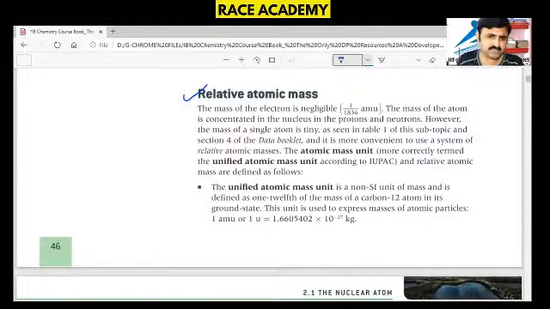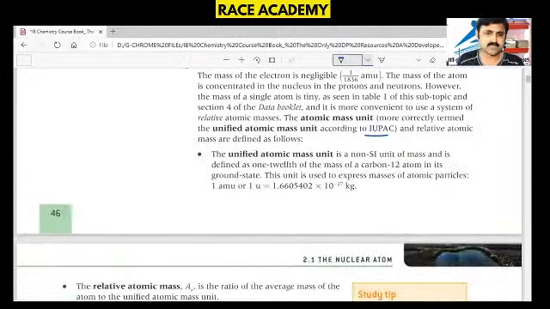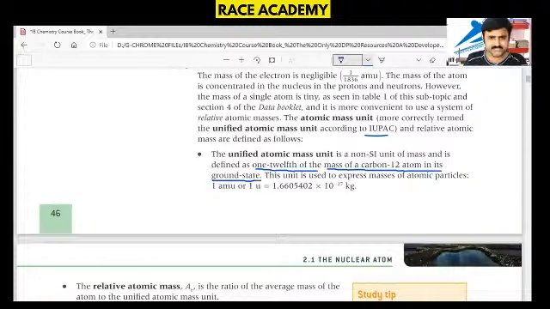The atomic mass unit, more correctly termed the unified atomic mass unit according to IUPAC, is the non-SI unit of mass, defined as 1/12 of the mass of a carbon-12 atom in its ground state.